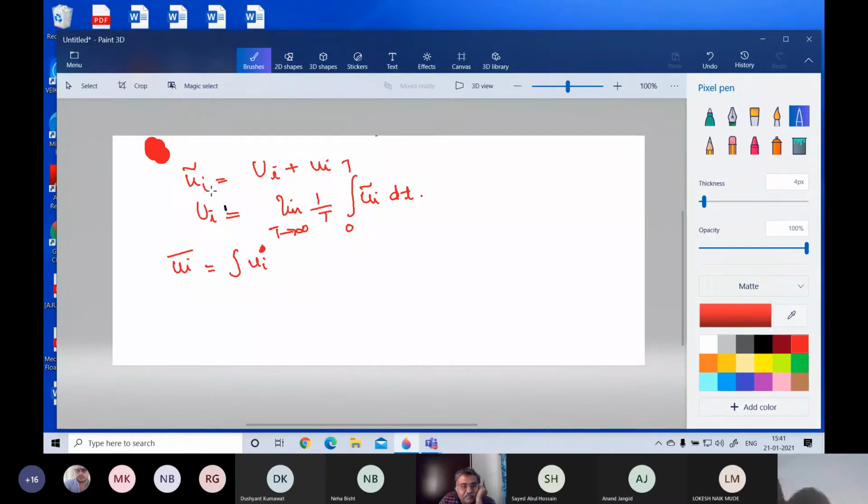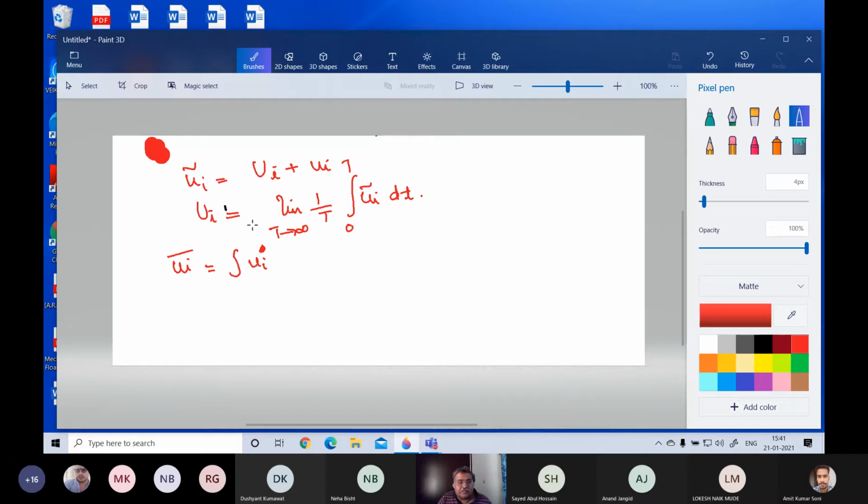Okay, you understand what this is? UI tilde is equal to UI mean plus the fluctuating UI. And your question is what is this? This is the mean of the fluctuating. If I take a sample of data from here to here, if I take a mean of the instantaneous value, the total value, we get the mean.